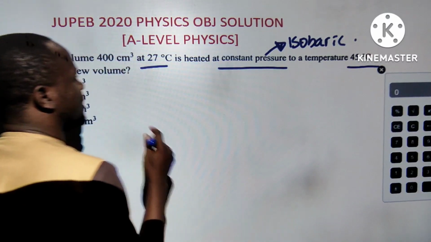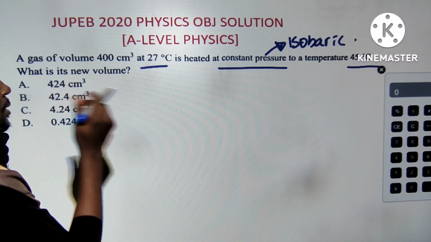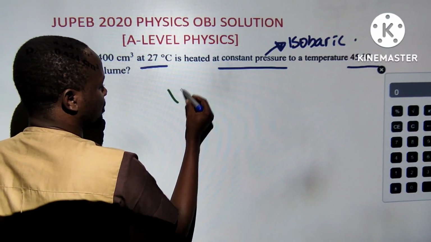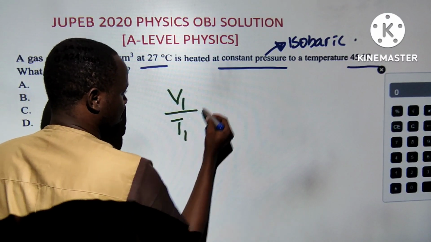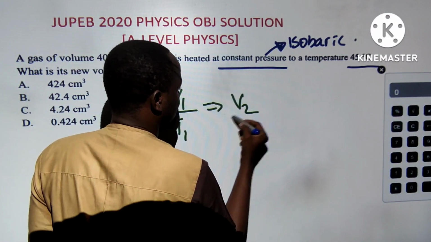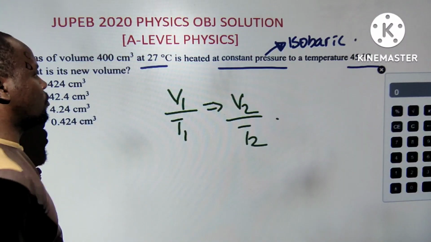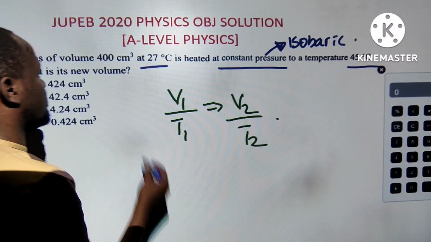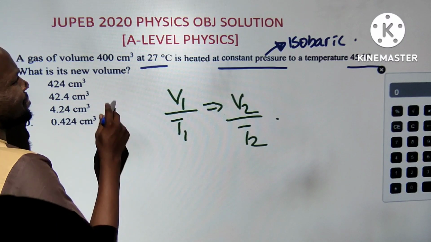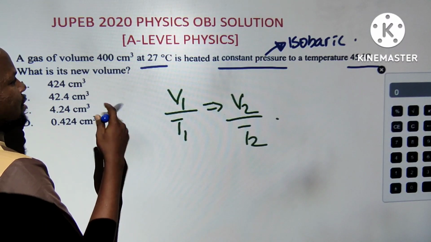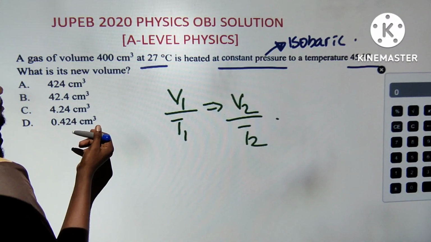I think he was trying to tell me that it's Charles's law, because I have volume and temperature and pressure is constant. Charles's law: V1 over T1 is equal to V2 over T2. So maybe we can all do this, but remember to convert the temperature. You can say that if the temperature increases, then the volume should also increase.